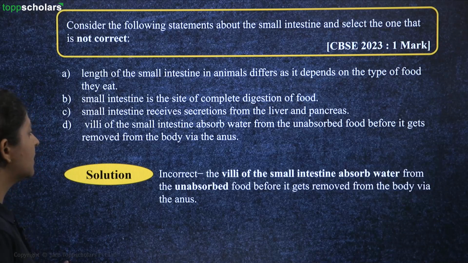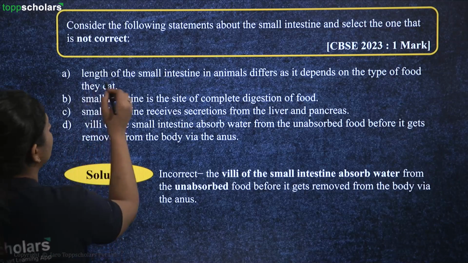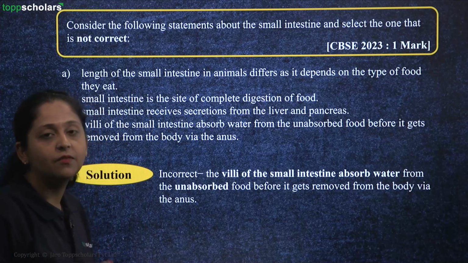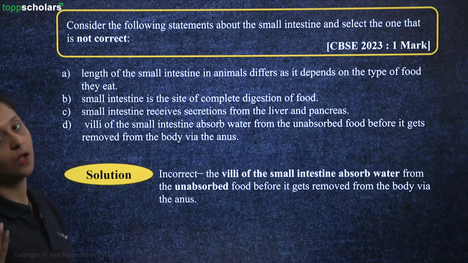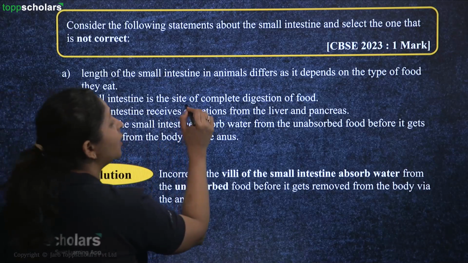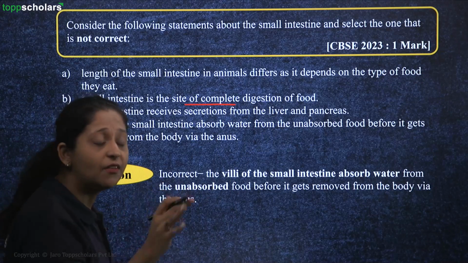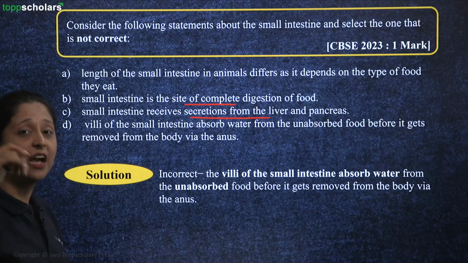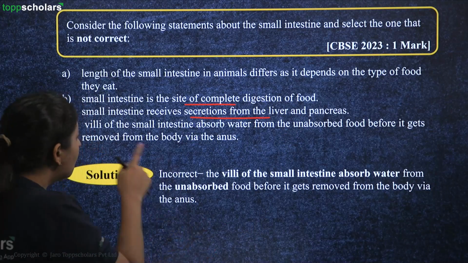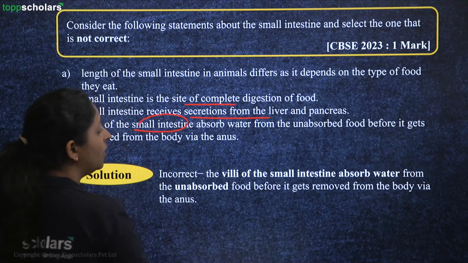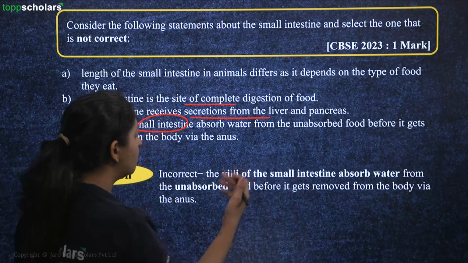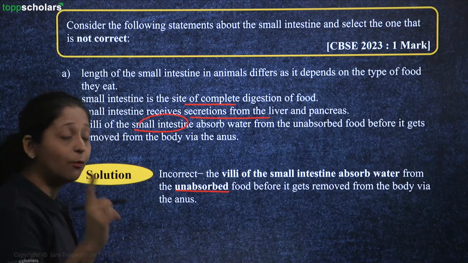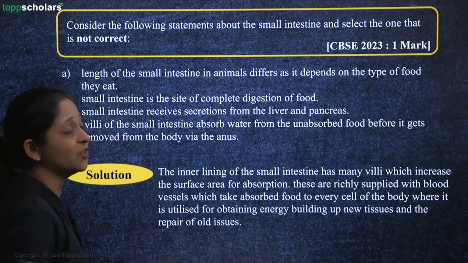So the solution for this is very simple. Why? Because the length of the small intestine in animals differs depending upon the type of food they eat. We know that herbivores will have longer ones, carnivores will have shorter ones. It is a site of complete digestion, carbohydrates, proteins, everything is digested. Small intestine receives secretions from liver and pancreas. They are the accessory glands which we have. But the villi of the small intestine do not absorb water from the unabsorbed food before it gets removed from the body. That is the incorrect statement. Why? Because here the answer would be your large intestine.